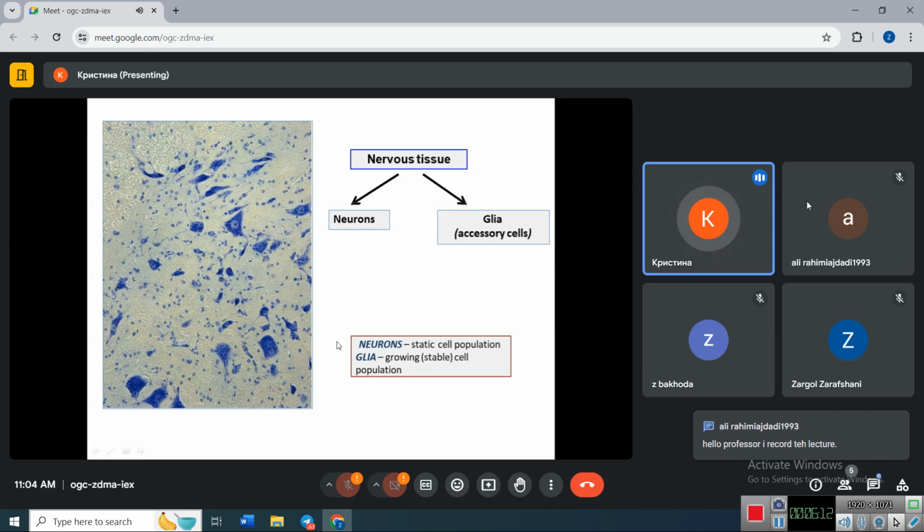Neurons are the cells of static cell population. It means that they cannot divide anymore in adult organism, and we have almost no stem cells for neurons. But glial cells are the cells of growing or stable cell population. That means that they can proliferate and then can be regenerated by division of cells.